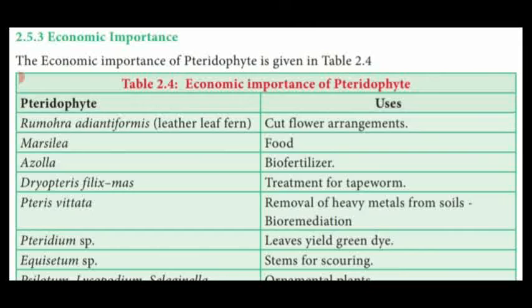So this plant is used to remove the heavy metals present in the environment, clearing the heavy metals from the soil. That is known as Pteris vittata. This removal of heavy metals from the soil is known as bioremediation, clearing the environment.